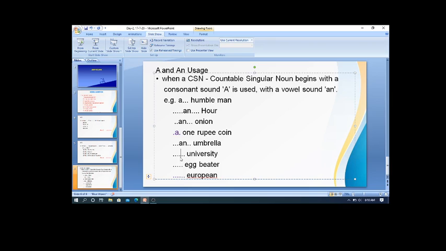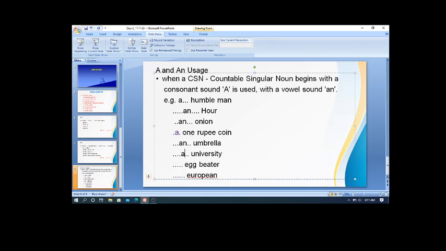Here in university the same U is giving the 'ya' sound. Ya is a consonant sound, that's why we are using 'a'. That's why it is right to say a university and an umbrella, but it is wrong to say a umbrella and a university, or an university and umbrella.